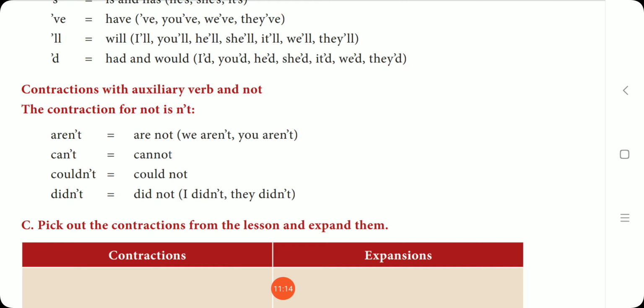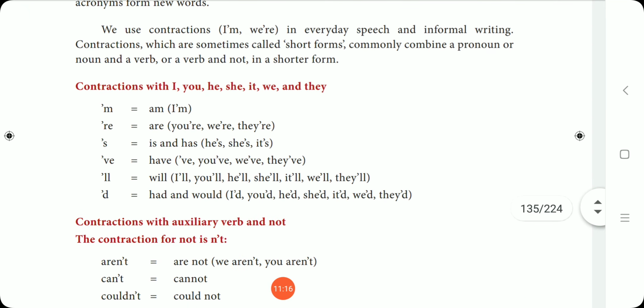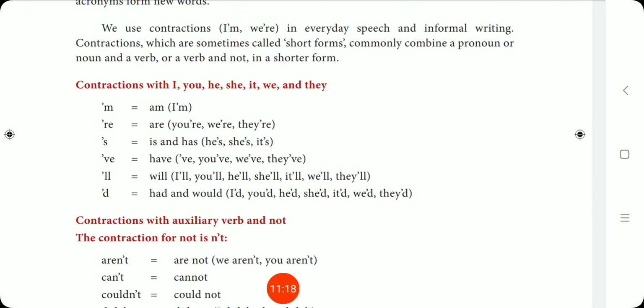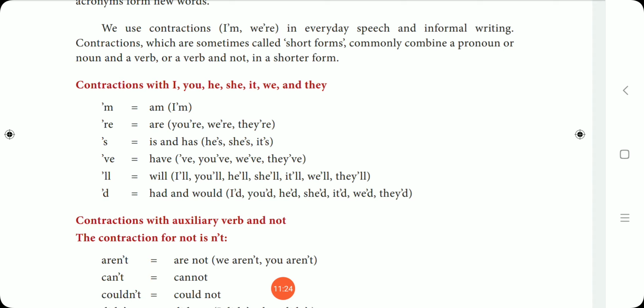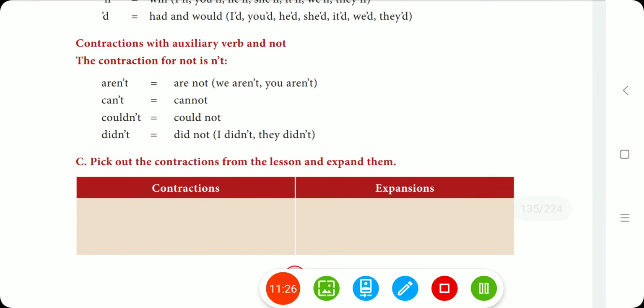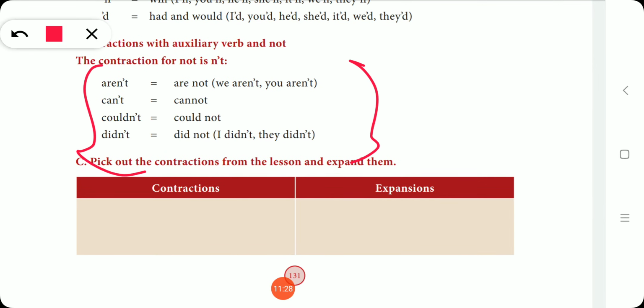So what is this combination? This is the combination of verb and not. The earlier one was the combination of pronoun and a verb, and the next one is the combination of verb and not. For example, are is a verb and not. Can is a verb and not. Could is an auxiliary verb and not. Did is a verb and not. Understand? So these are the contractions.